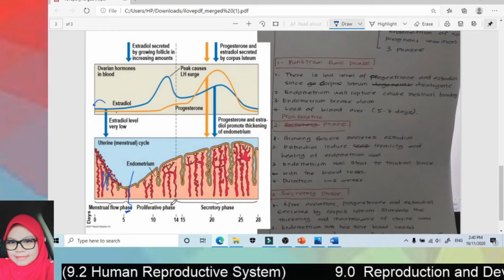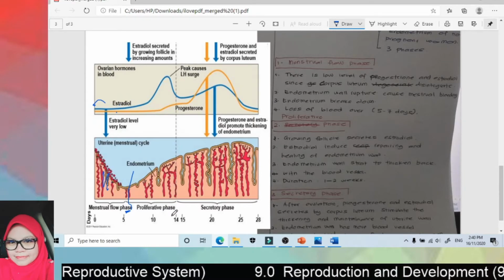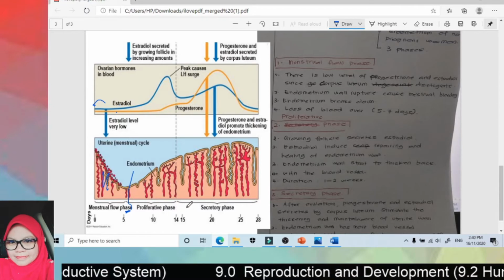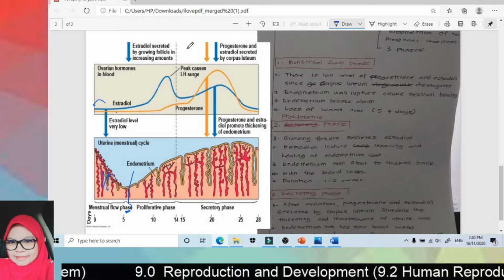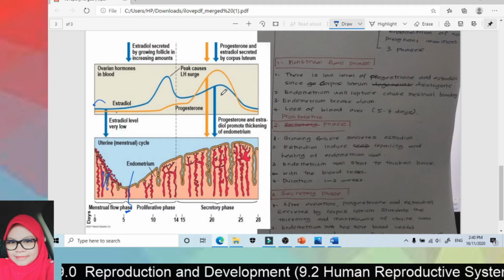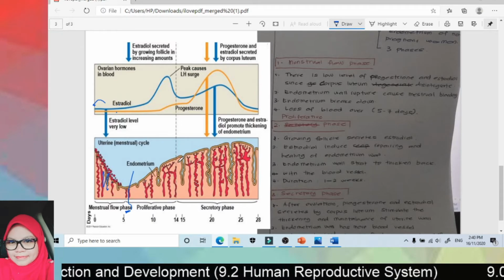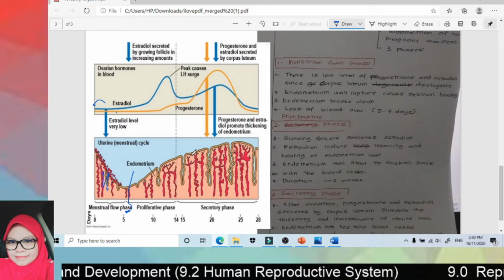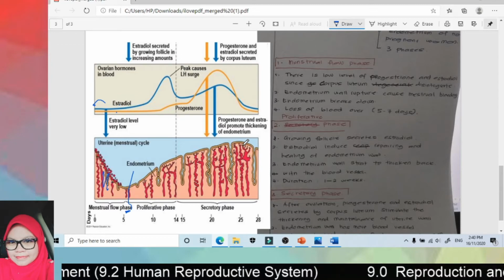Okay. And after that is ovulation. And after ovulation, the corpus luteum is formed. And then the corpus luteum will secrete estrogen and progesterone. So the secretion of estrogen and progesterone will make the endometrial wall continue to become thickened and the thickness will be maintained.